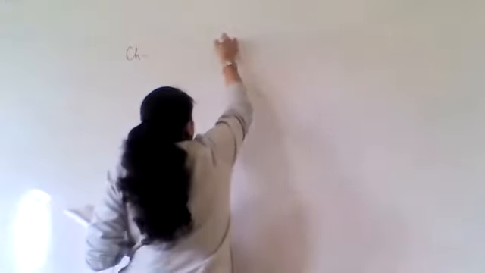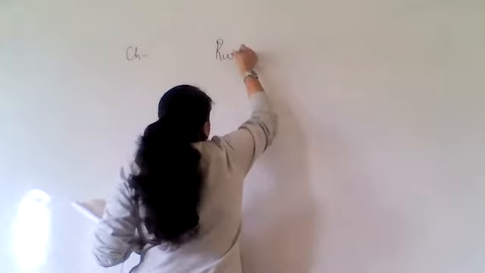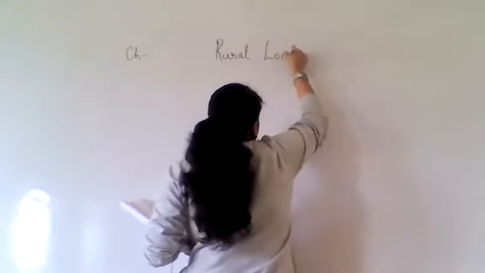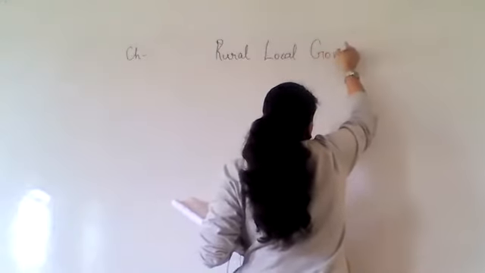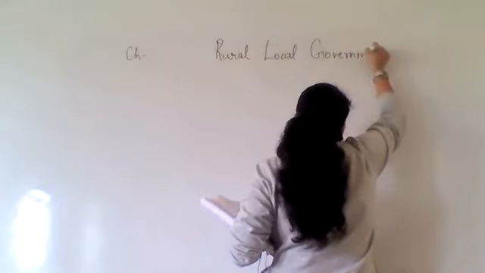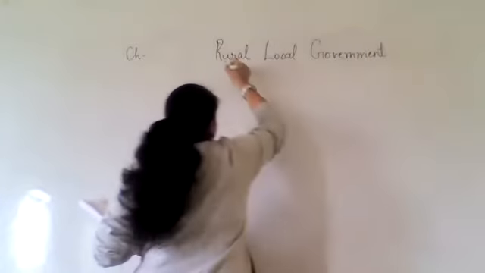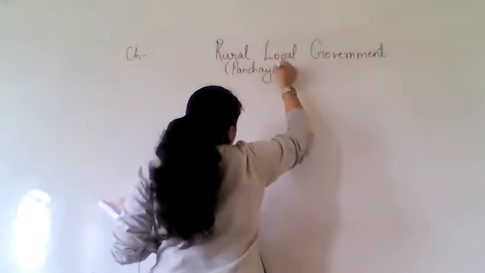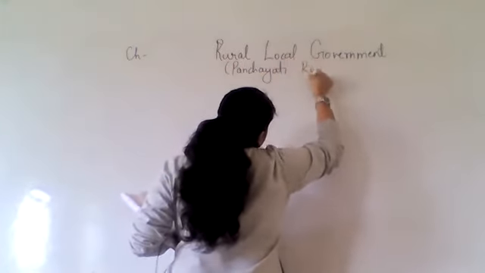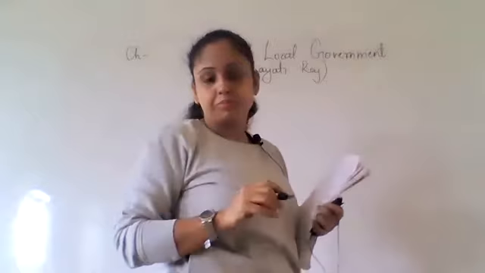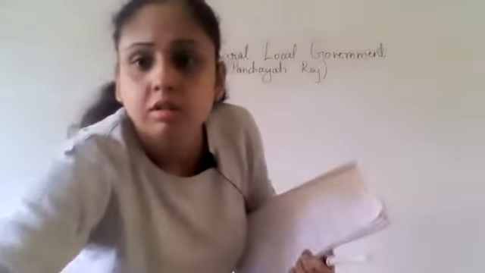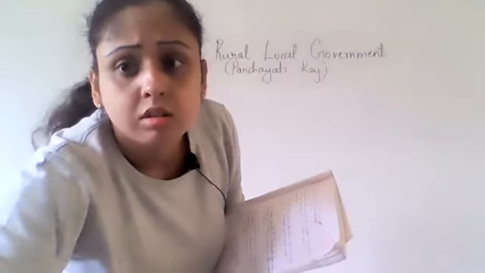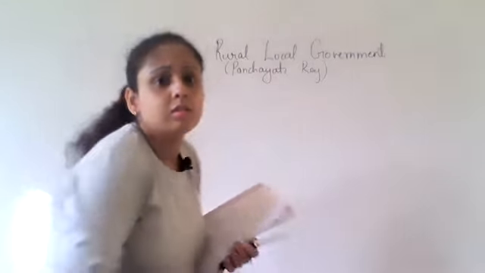What was the chapter number? Can anyone tell me? Rural, ma'am, chapter 5. Government, which is Panchayati Raj. Panchayati Raj. Am I audible to everyone? Yes, ma'am.